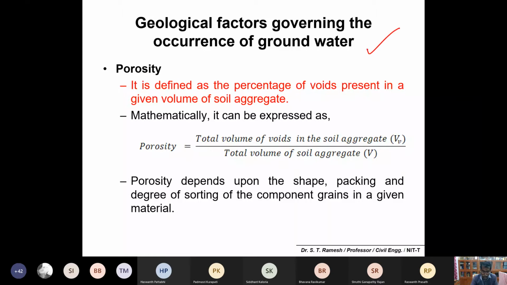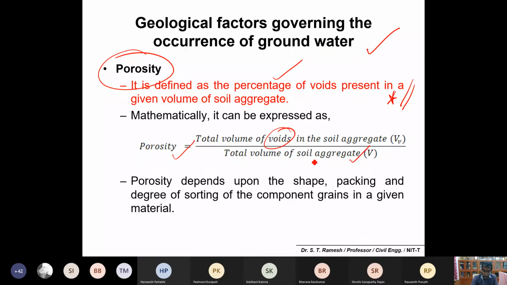Geological factors governing the occurrence of groundwater. Number one is porosity. Porosity is defined as the percentage of voids present in a given volume of soil aggregate. So you can simply remember: porosity is equal to the total volume of voids in the soil aggregate divided by the total volume of soil aggregate.